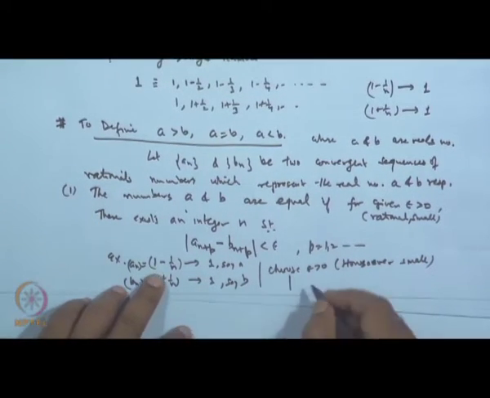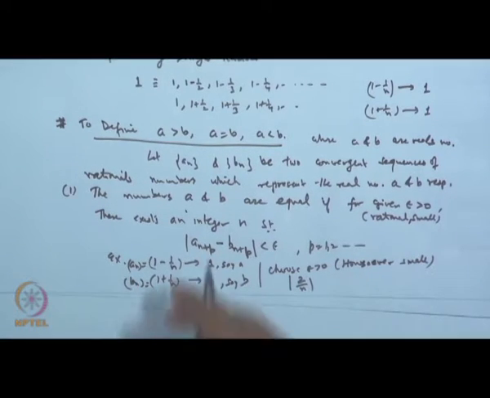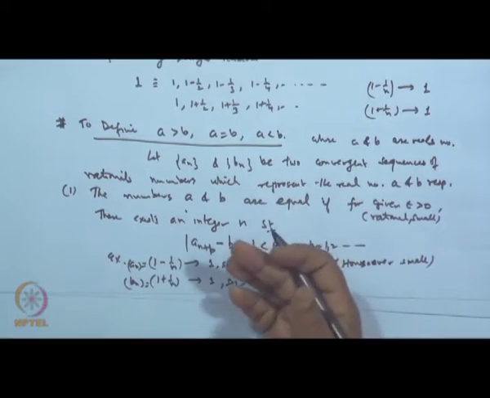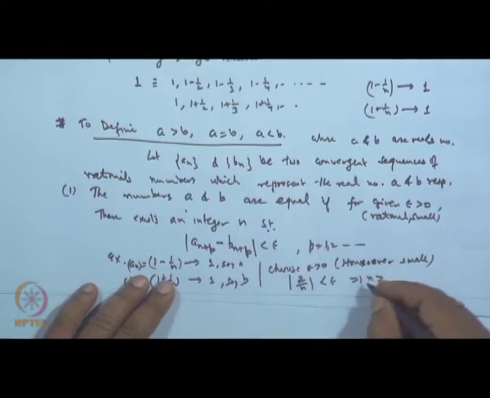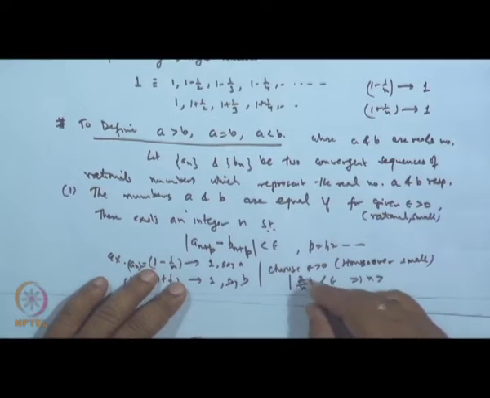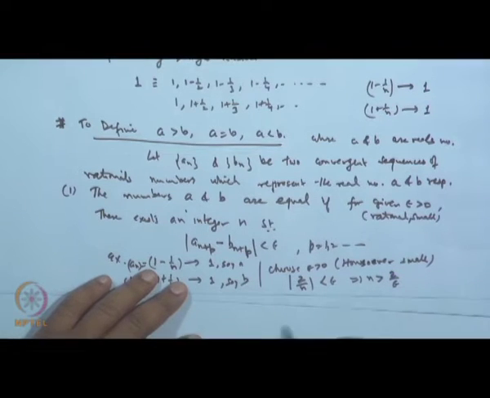The difference will come out to be 2 by n only. It can be made less than epsilon. So, n must be greater than 2 by epsilon.